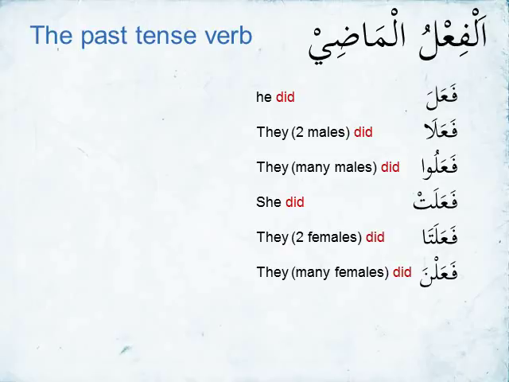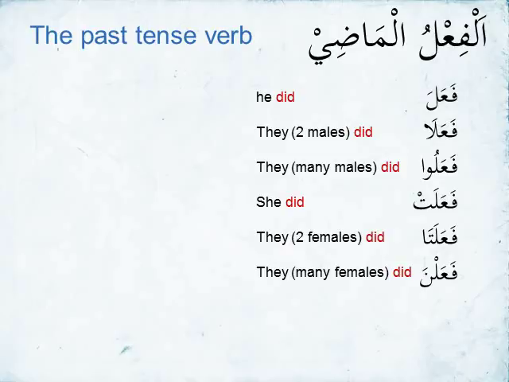And we can see the doer. The doer is the letters that come after the lam. Except there is one exception when it comes to fa'alat. We don't call that ta the doer because we say that ta is there for femininity. So when it comes to fa'ala and fa'alat, we say the doer is inside. In other words, in fa'ala, the doer is the he inside. In fa'alat, the doer is the she inside. For all the rest, the doer is going to be indicated by the letters after the lam.